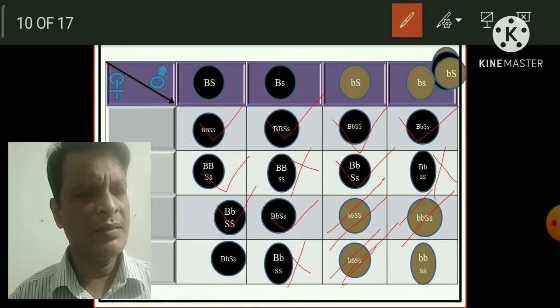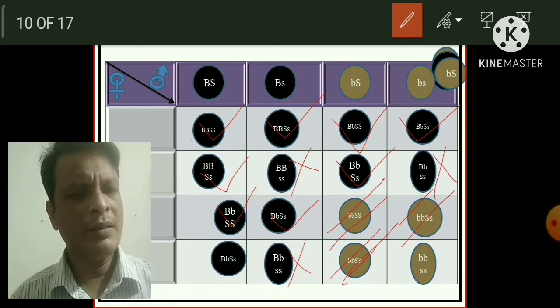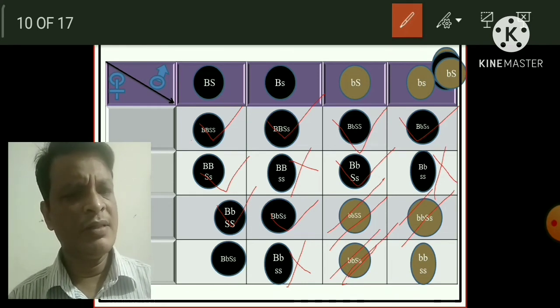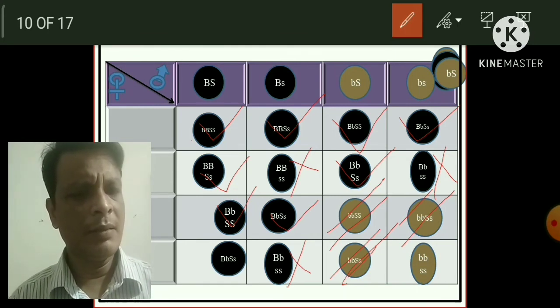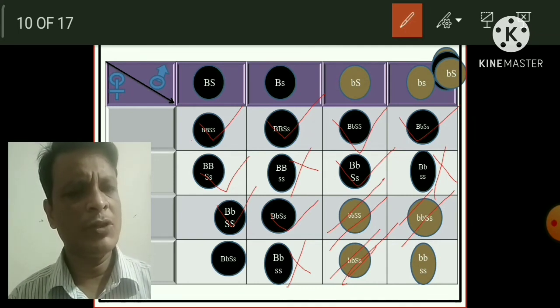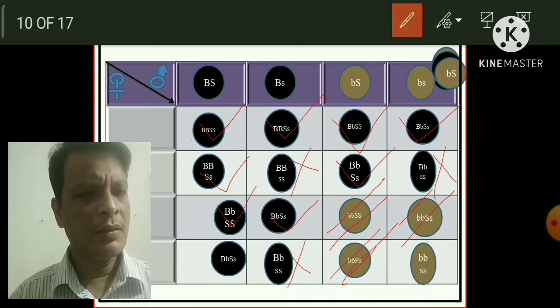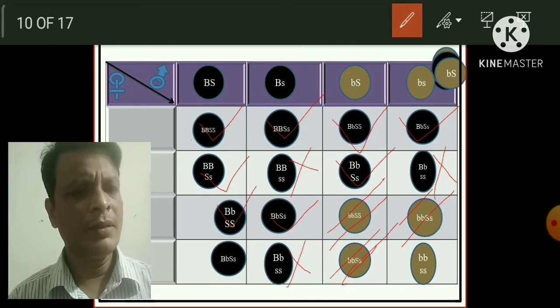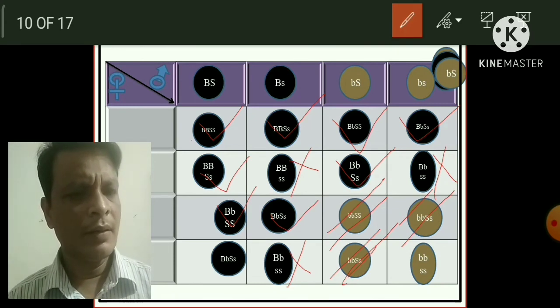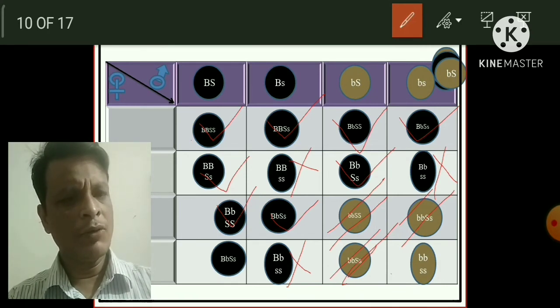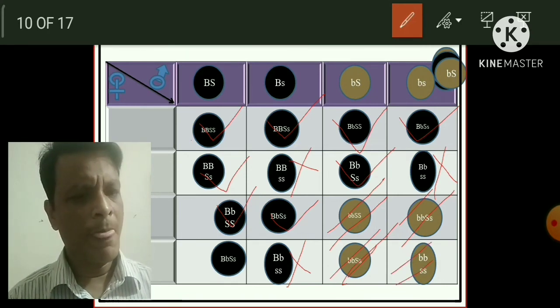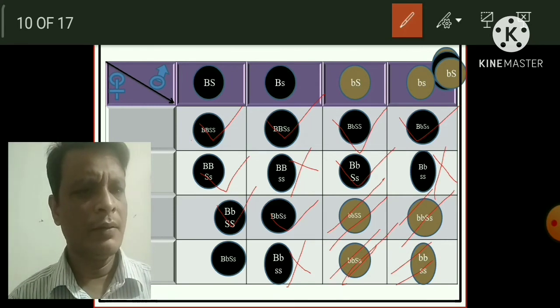Small b gene is responsible for the recessive character, that is the brown color, and the capital S is the gene responsible for short hair. That's why these 3 offspring will be brown color and short hair, and only 1 out of 16 will be brown color and long hair.